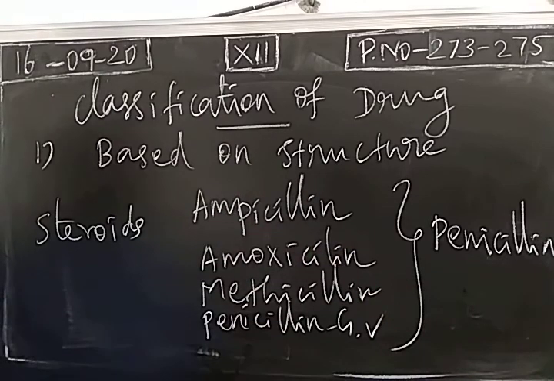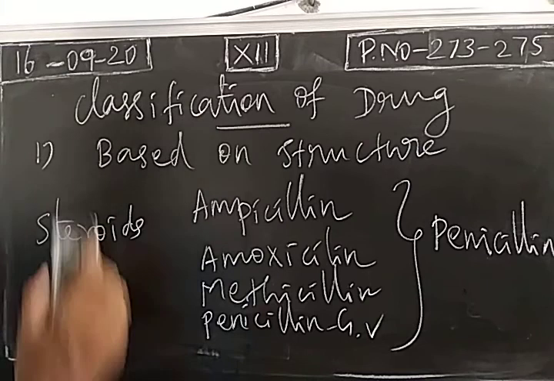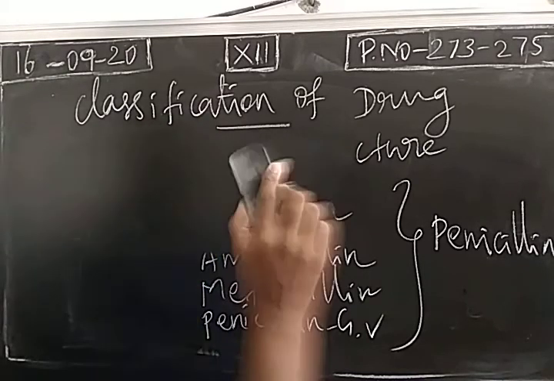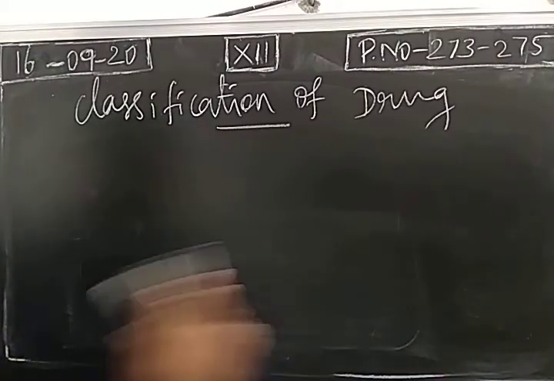So here biological action will be same, but if you take steroids, the drugs with the same chemical skeleton, biological action will be different. One more example for this case, barbiturates. Barbiturates and steroids have different biological actions, even though they have the same chemical skeleton structure. So first classification over. Second classification is based on pharmacological effect.